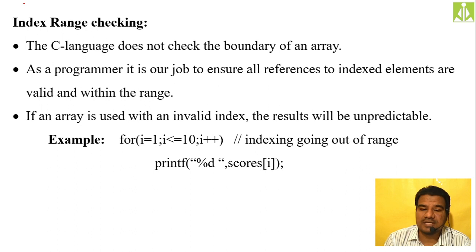As I told you now, it is completely dependent on the behavior of the compiler. Some compilers, like my compiler, are accepting it. It is not generating an error, it is accepting and printing the garbage values. But some compilers will not accept it and will simply print an error that you have crossed the index range. In Java, you cannot do like that. In Java, checking the index range is the compiler's responsibility. The compiler will generate an error if you cross the array index. But in C, we have to make sure that we should not cross.